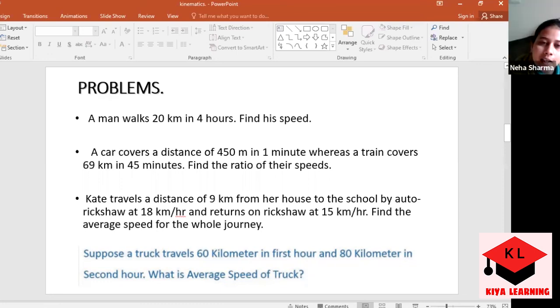It is a bit tricky because with distance, time is not given. Yes. It's speed. And I also have to make it meters per second. No, there is no need, because it is kilometer per hour, and both the terms are in kilometer per hour. So you don't have to change. If you want to, you can, but otherwise there is no requirement to change. Okay.